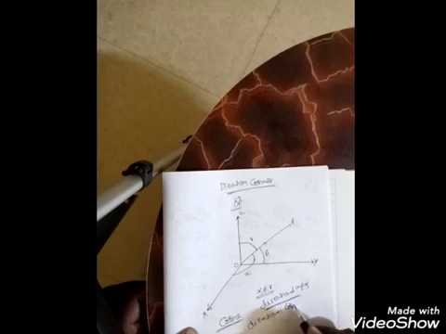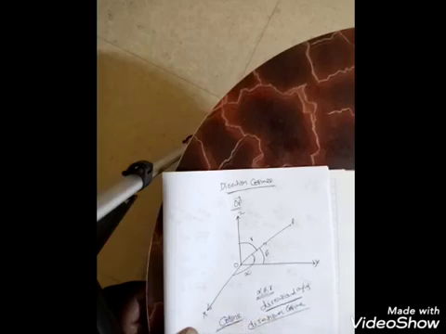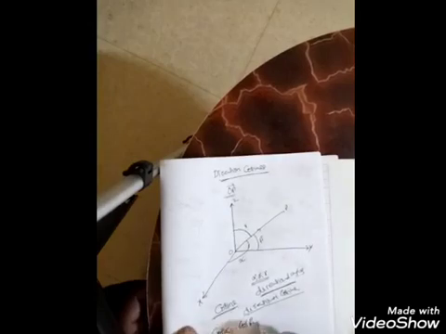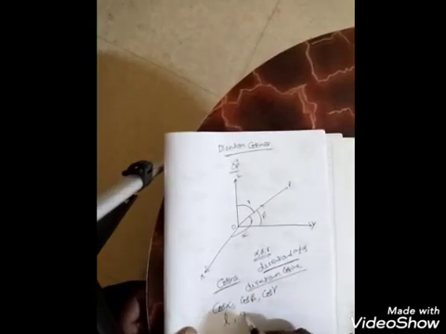Directional cosines of a vector usually we write as cos alpha, cos beta and cos gamma, usually denoted by small l, m, n. Now consider I am taking only one diagram from that.